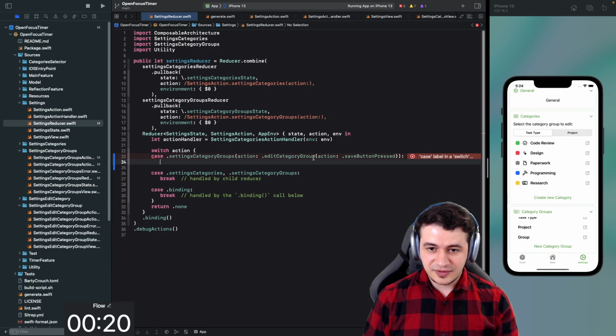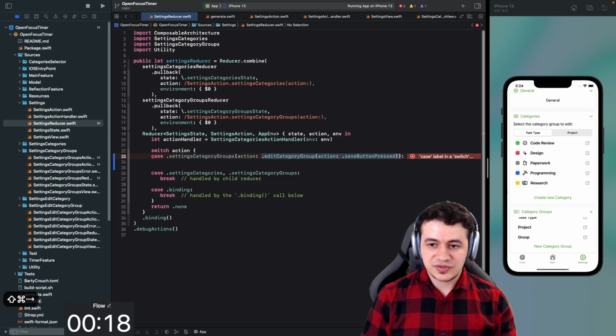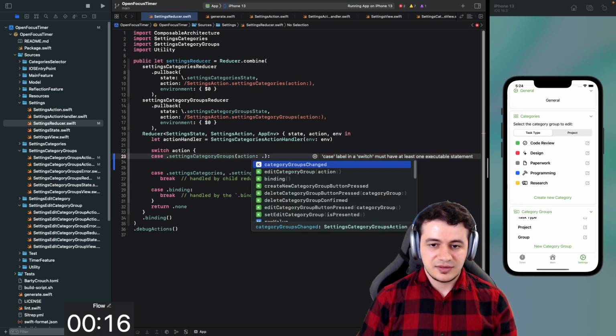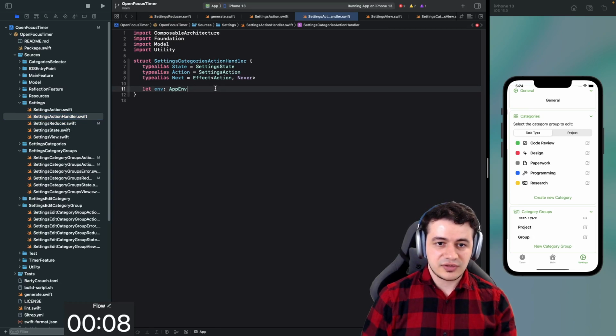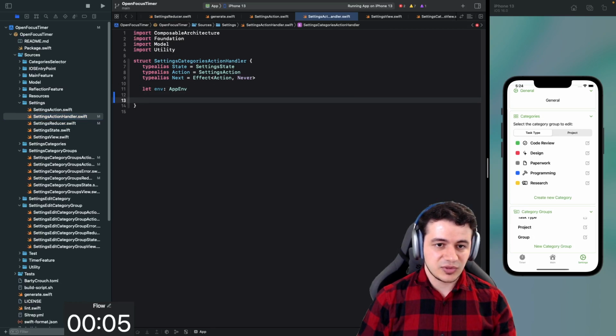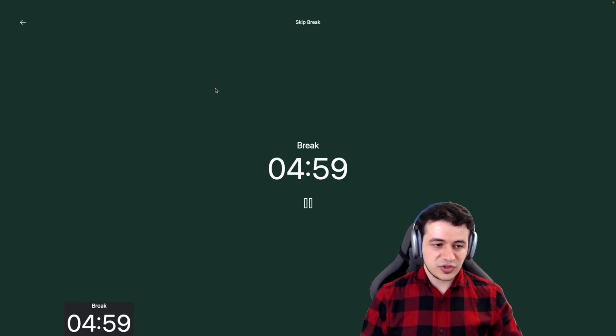All right. Instead of going into these now, we can just say category groups changed. Now we know that the data has changed, and then we need to just update our view. And to do that, we're going to go into our action handler and actually add something here that has some logic. So func category groups changed.